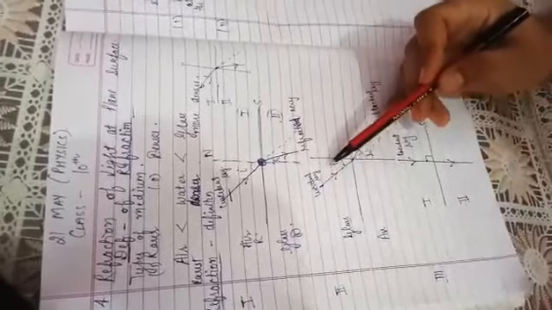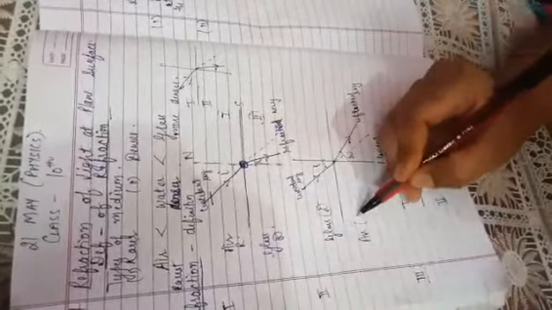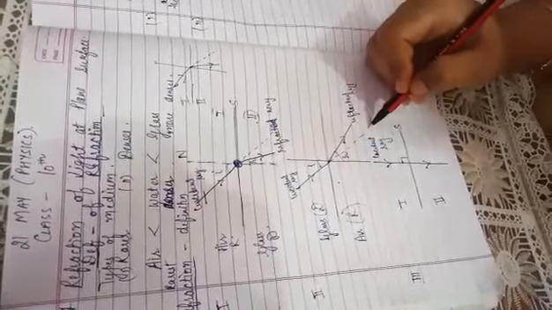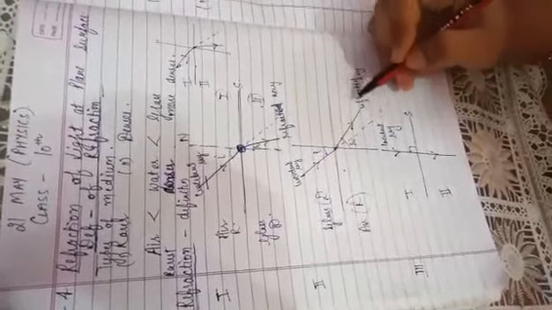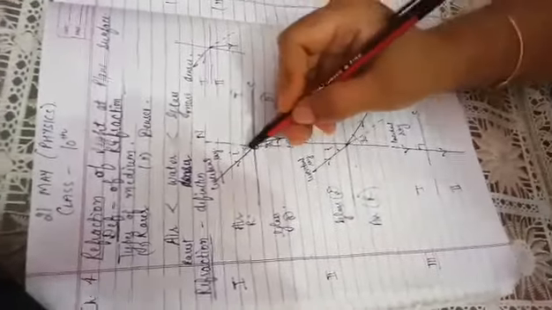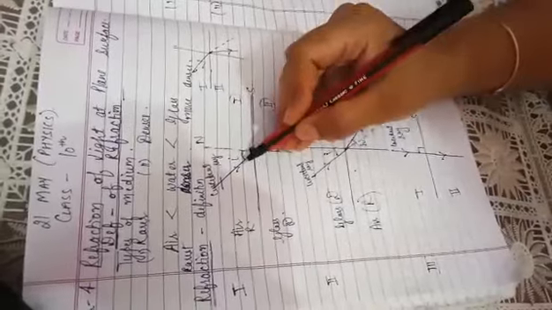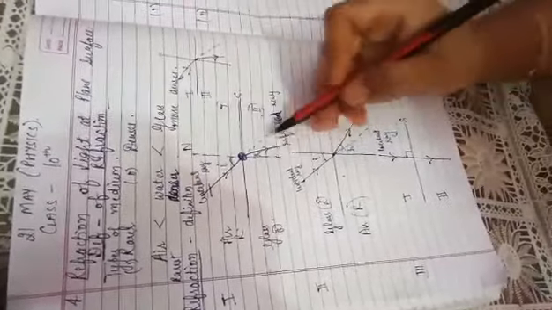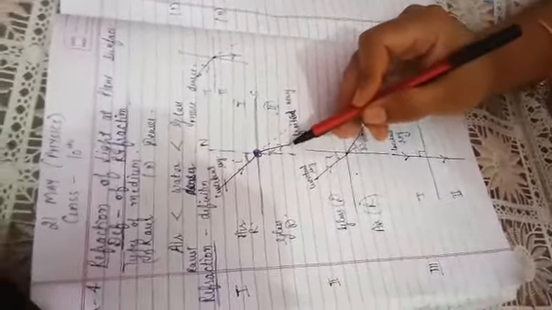Second case, when the light is moving from denser to rarer, that is from glass to air, it always moves away from the normal. That means we can say it turns away from its original path. So this was its original path, so it turns away from the original path. This is the angle of incidence, that is the angle between the incident ray and normal. This is the angle of refraction, that means the angle between the normal and refracted ray.